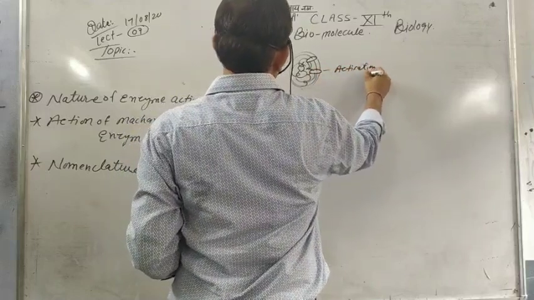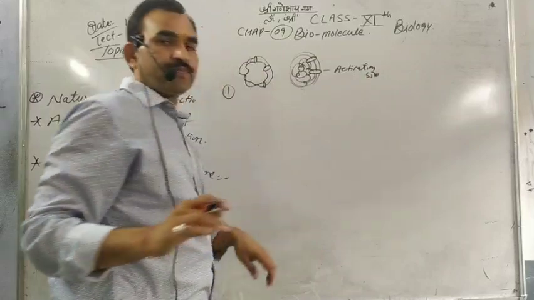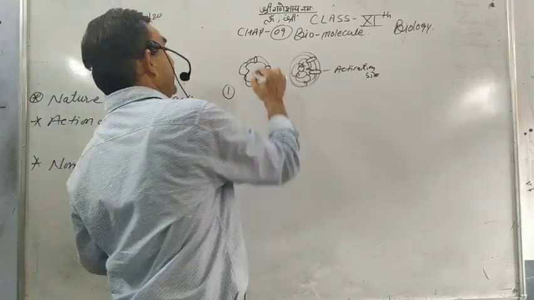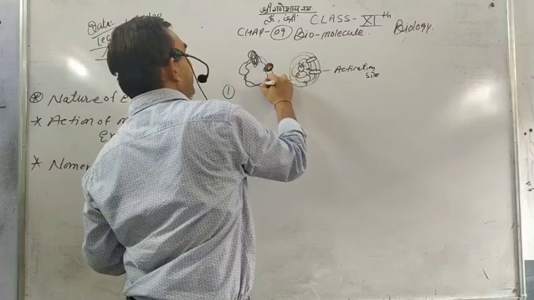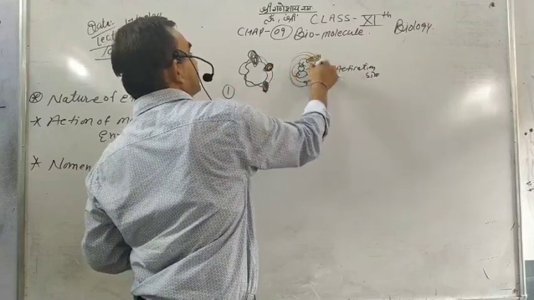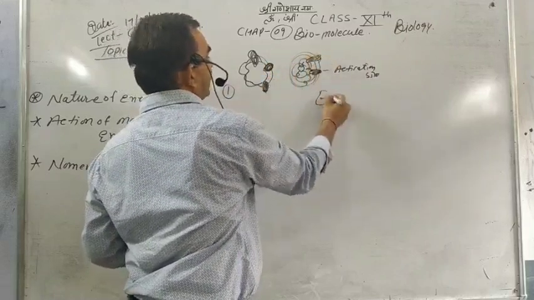The second point: substrates are attached to those sites and make the ES complex.